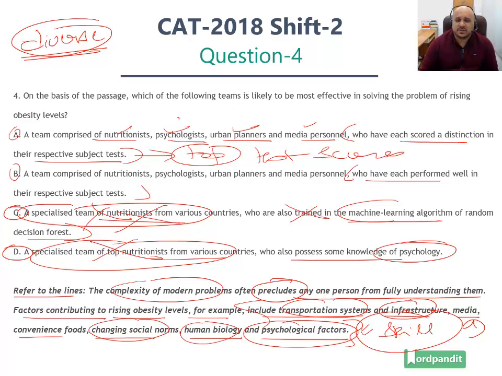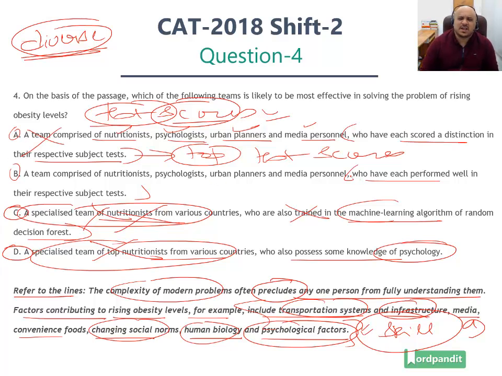Now, if you remember the context of the passage, the author very clearly states that selecting people on the basis of test scores is not a great thing. Selecting people who have topped their particular test does not ensure diversity, does not ensure diverse thinking, and actually leads to a selection of people who are kind of homogeneous in nature. So people who scored marks with distinction, this is not a valid criteria according to the author of the passage. Now on the basis of the passage, this rules out option number A.